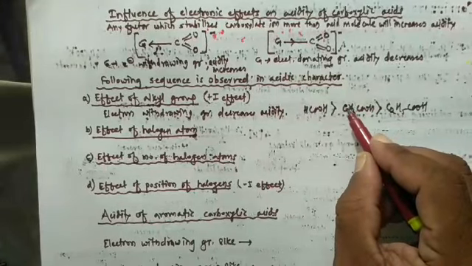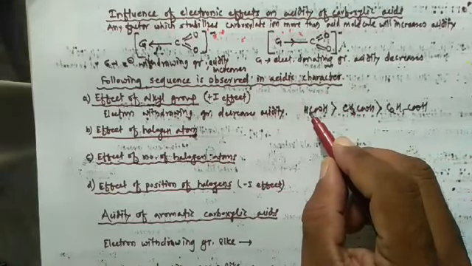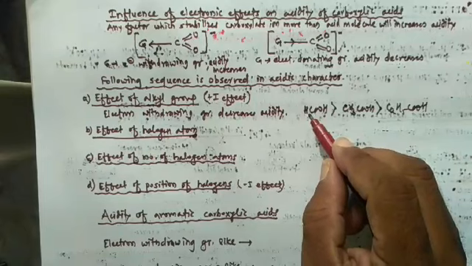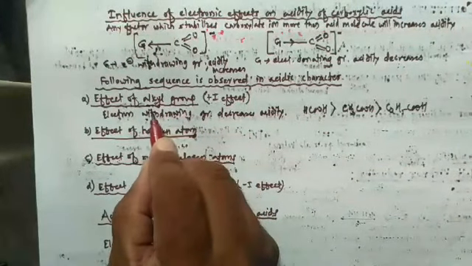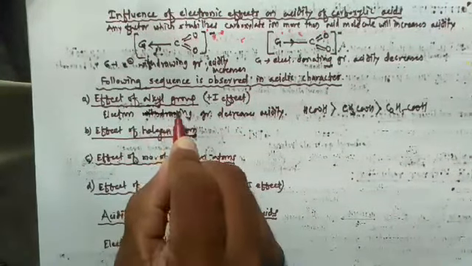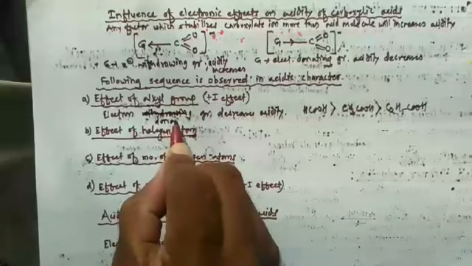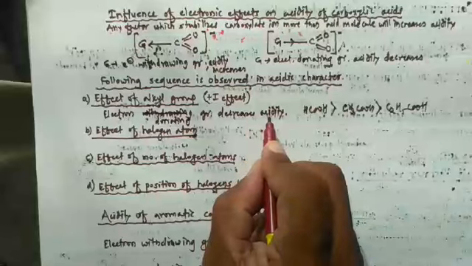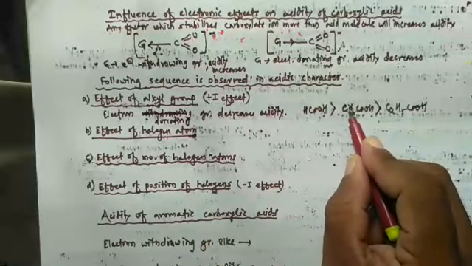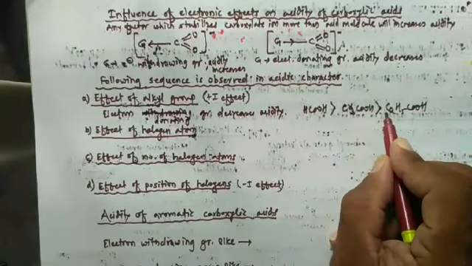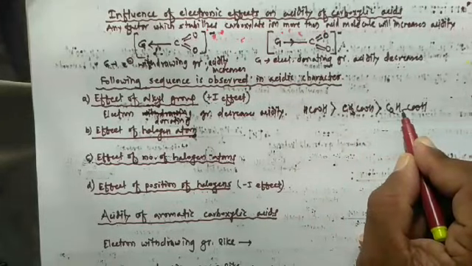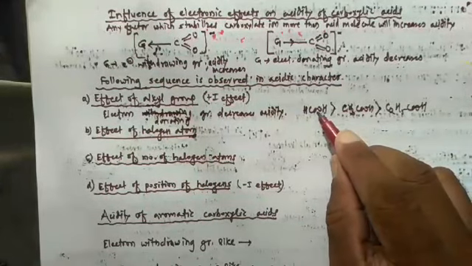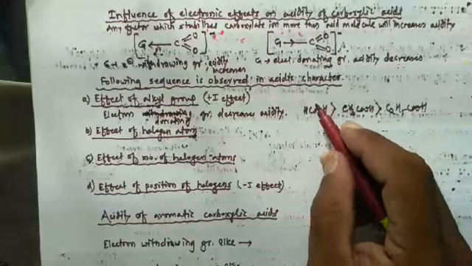Here electron donating groups are present, and electron donating groups decrease the acidity. Here one electron donating group is present, and again here two electron donating groups are present. Therefore the most acidic is formic acid.